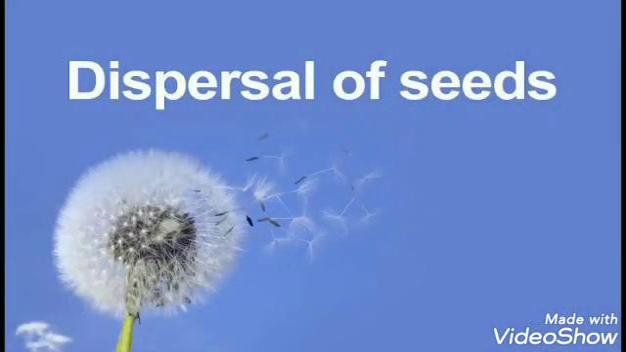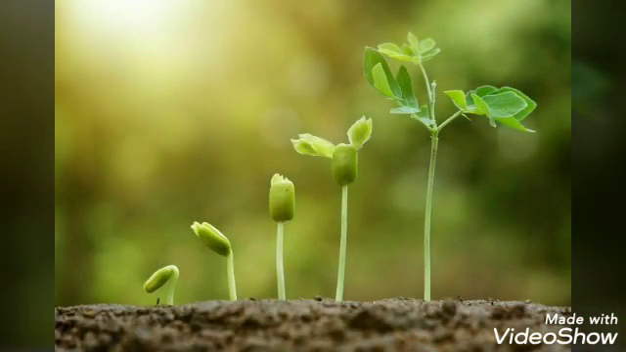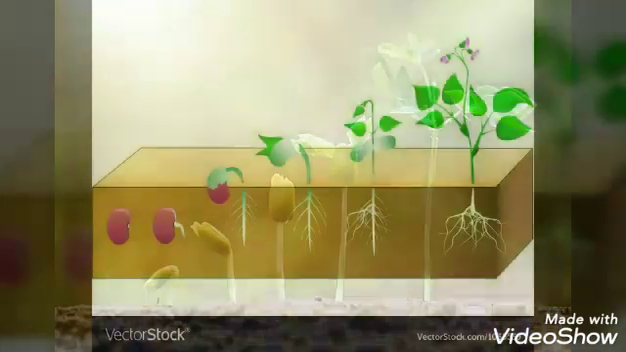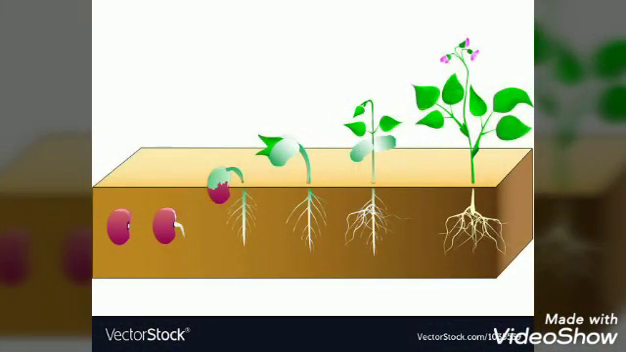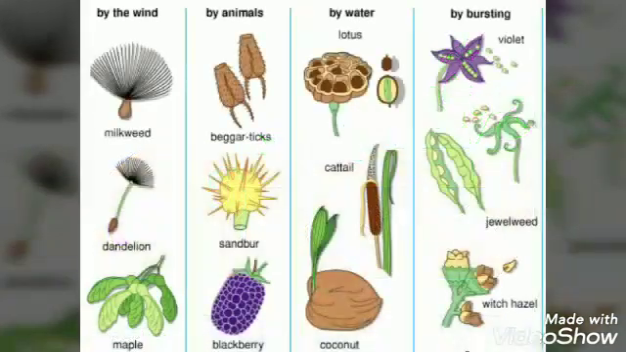Dispersal of seed. Plants need adequate space to grow properly. If all of them grow under the parent plant and do not get enough space, many of them will die. That is why seeds need to be scattered away from the parent plant. This process of scattering of seeds to different places is known as dispersal of seed. Dispersal of seed happens in four ways: through water, wind, animals and explosion of fruit. These are known as agents of dispersal.